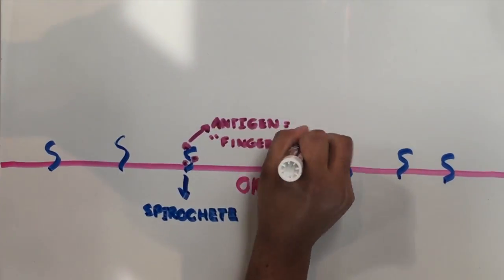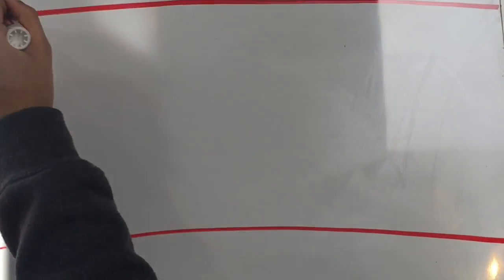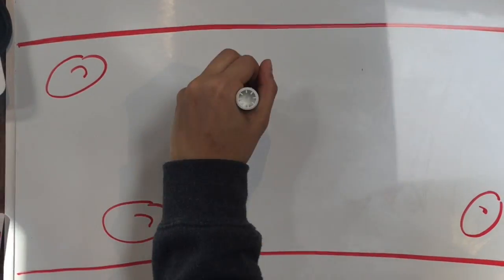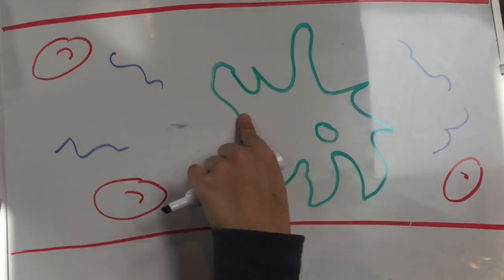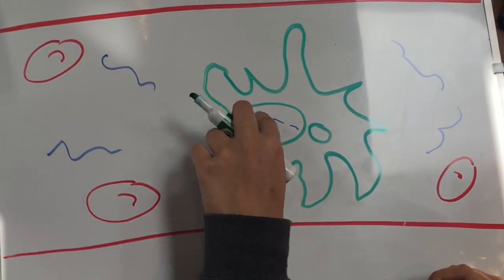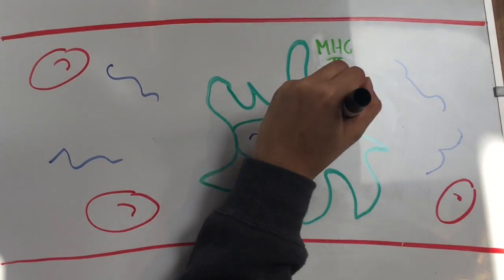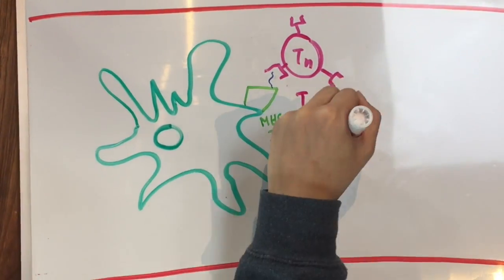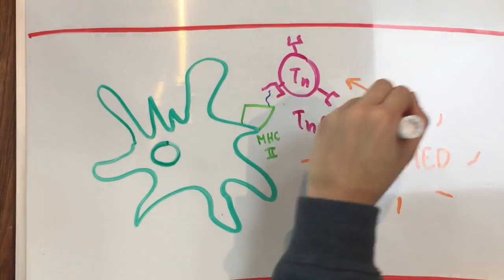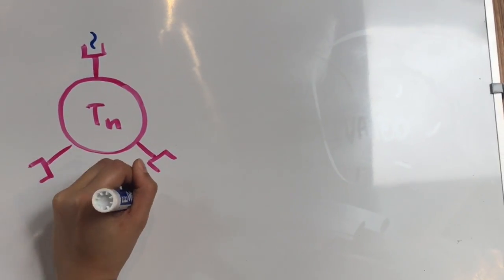Their antigens serve as the fingerprint of the invader to the human body's immune system. In the case of Lyme disease, the dendritic cell phagocytizes the pathogen Borrelia burgdorferi and presents the antigen fragment to other parts of the immune system with the MHC2. Once the dendritic cells are able to phagocytize the pathogen and present it on their surface, they activate helper T cells which bind to the antigen.